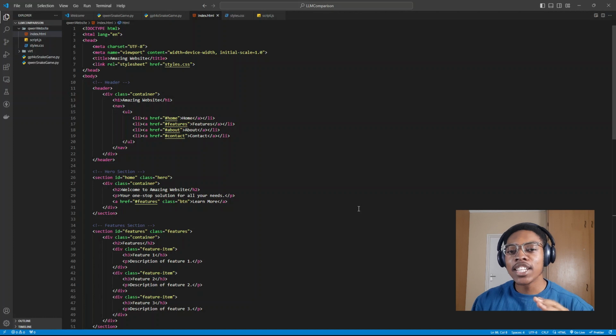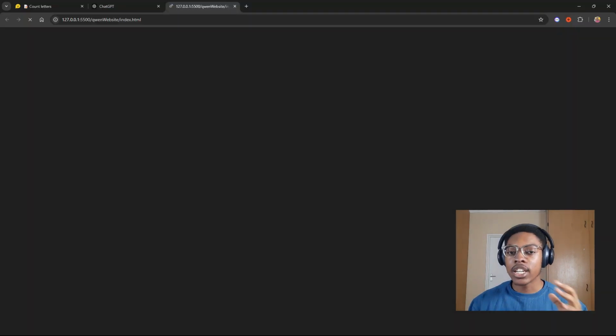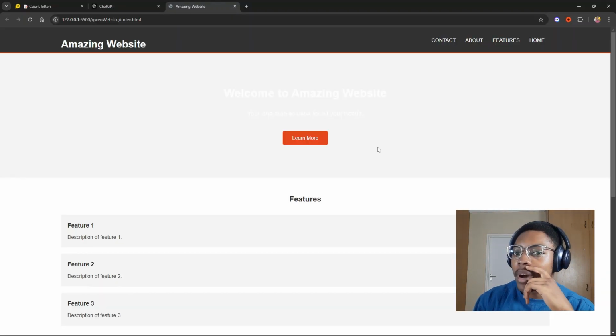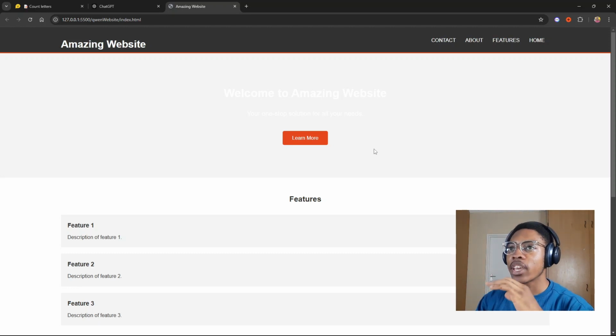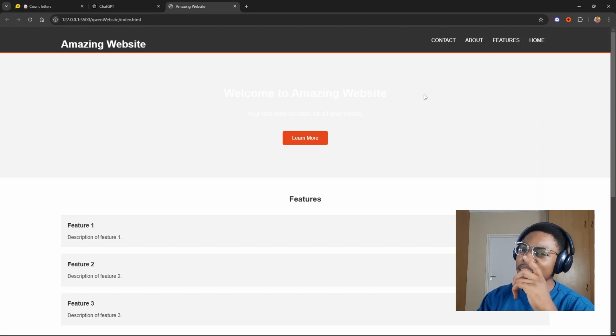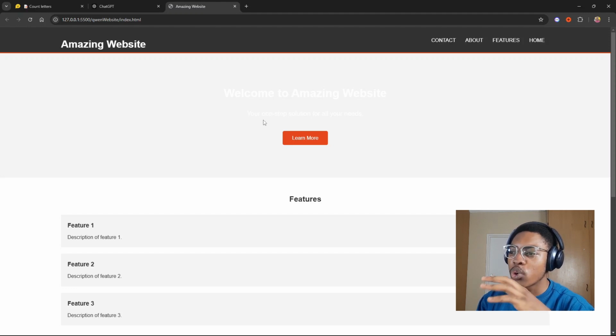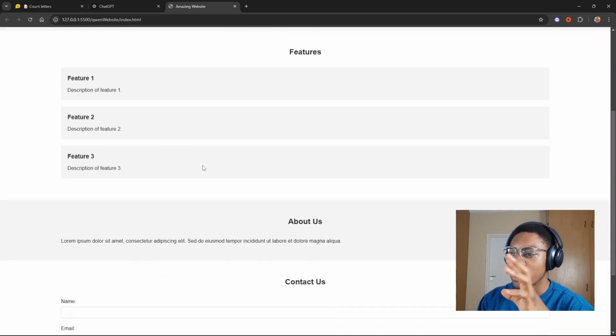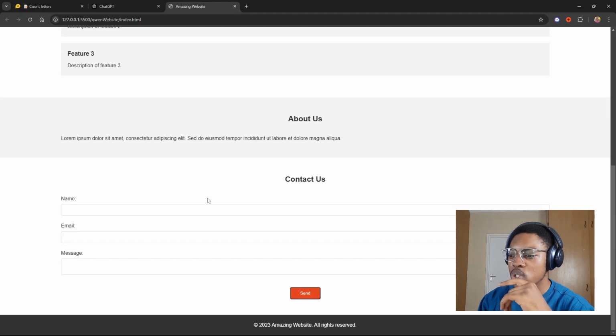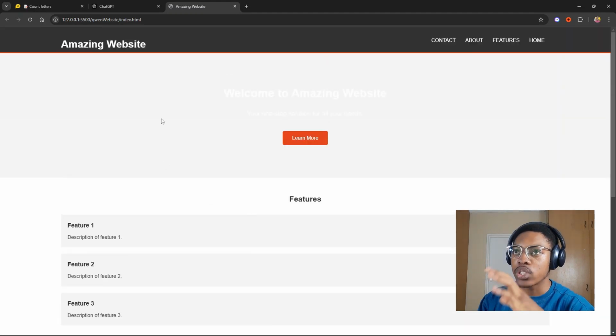All right, so let us now run the website and see how it will look. I'm using Live Server, which is an extension for my editor. All right, guys, this website is looking amazing. I like how the navbar looks nice. It's really simple. Okay, fine. But an issue here, the heading is in white, and the background is also a bit white. It's not so good, but okay, it's reasonable. As you can see, it also has the other sections. This is fine for a simple website.